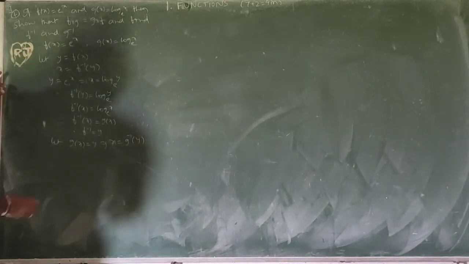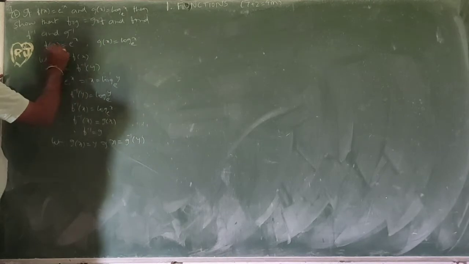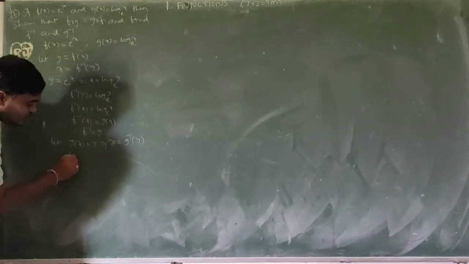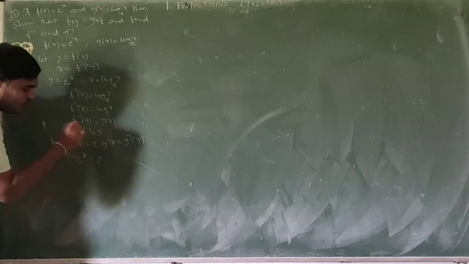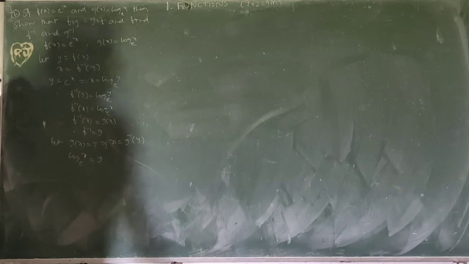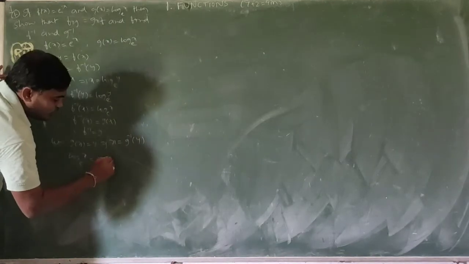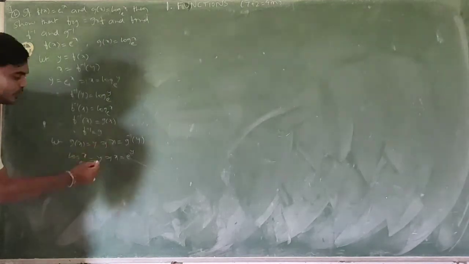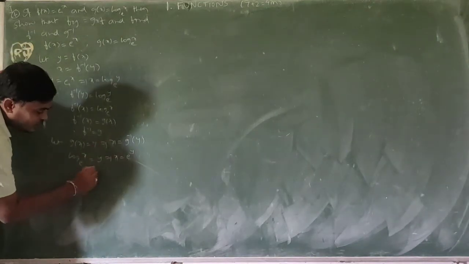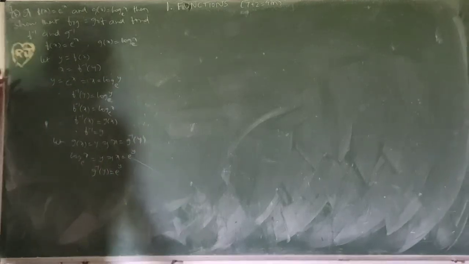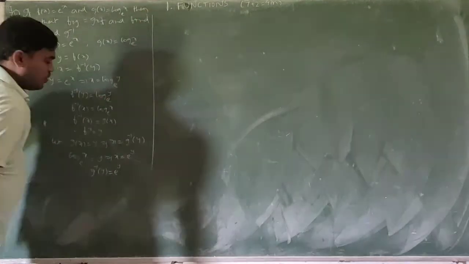Now, what is g of y? g of x equals log x base e equals y. Now I want to convert this logarithmic form into exponential form. x equals e power y. So g inverse of y equals e power y.